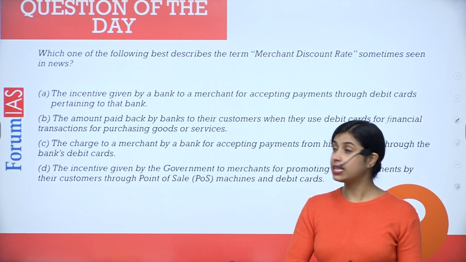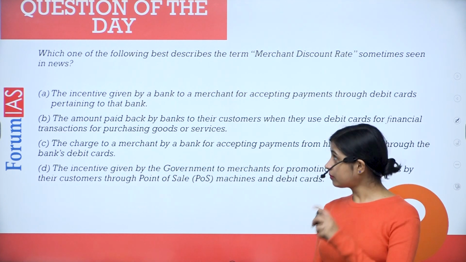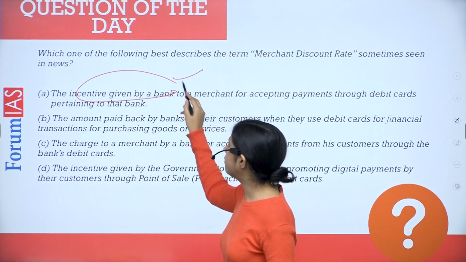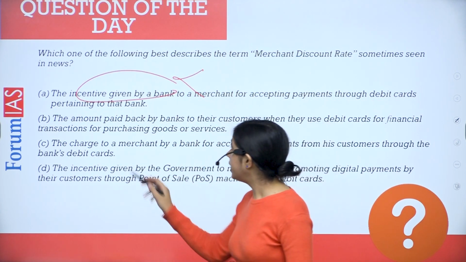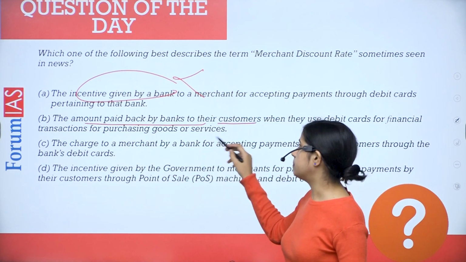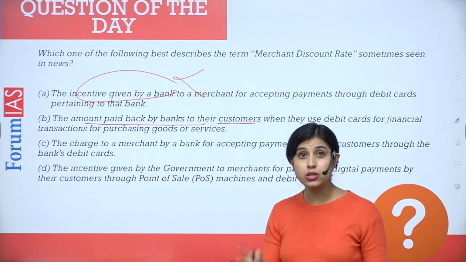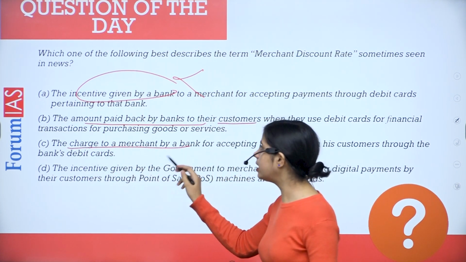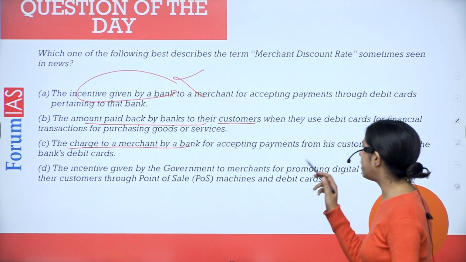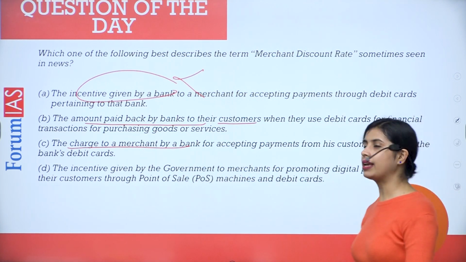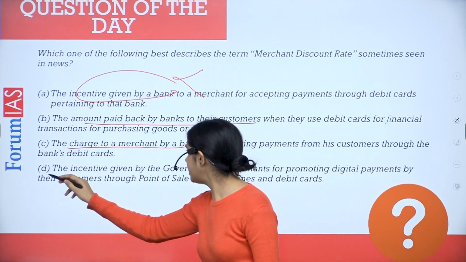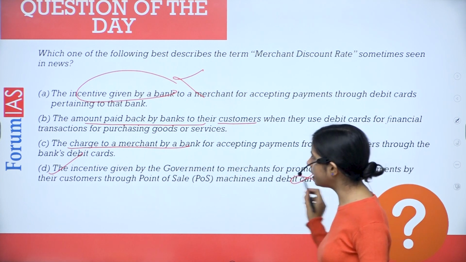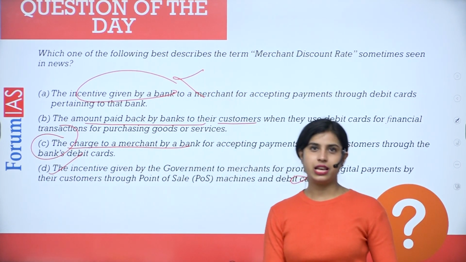Now, if that is the case, then you can give the answer to this question. The first option says it is an incentive given by a bank. It is not given by a bank and is neither an incentive. It is an amount paid back by the bank to their customer. Here the bank is not paying. This is paid by the merchant to the bank, and that's why the third statement is right: the charge to a merchant by a bank for accepting payment from his customer through the bank's debit card. And the last statement, the incentive given by the government to a merchant for promoting digital payment by their customer at the point of sale, is a wrong statement. Only the third statement is right.